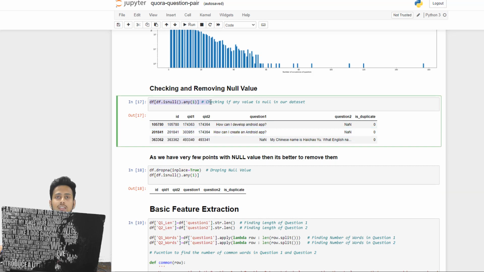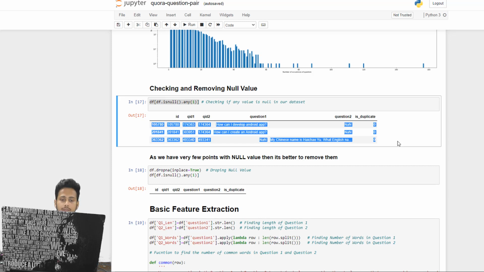We are checking df.isnull(), checking if any value is null, then .any(), which will tell us if even one value is empty or null. In our entire data set there are just three such null data points. This is very simple to treat. We can simply neglect them, as we have a total of 40,000 data points, so just three of them won't make any difference to us.